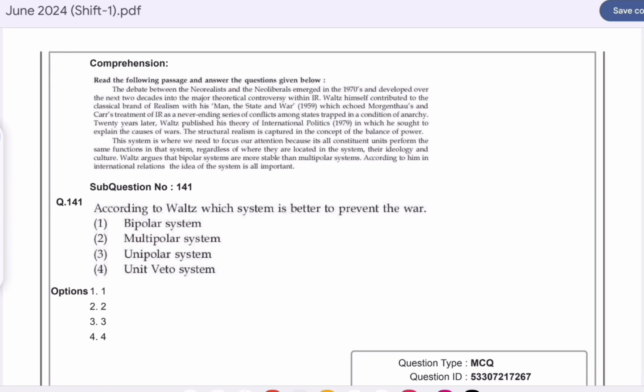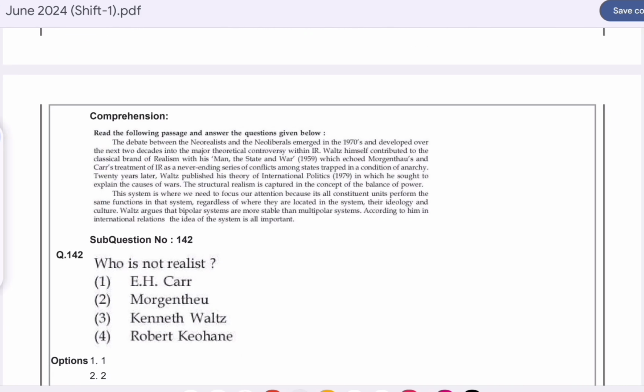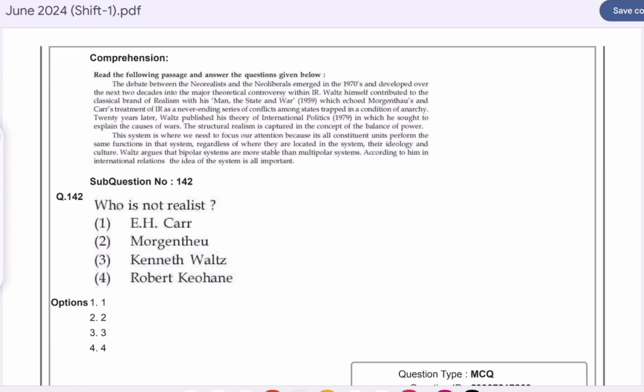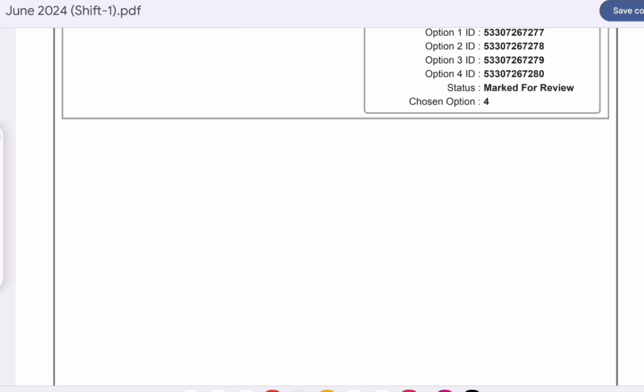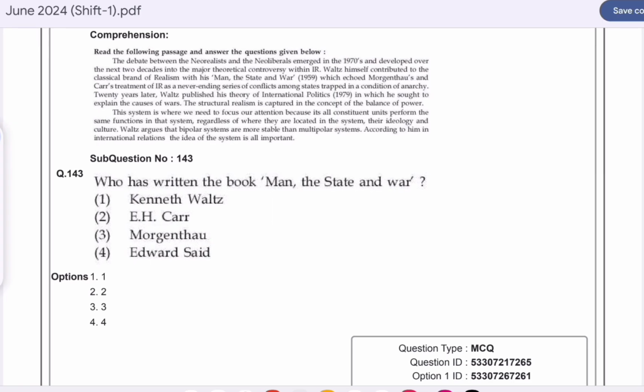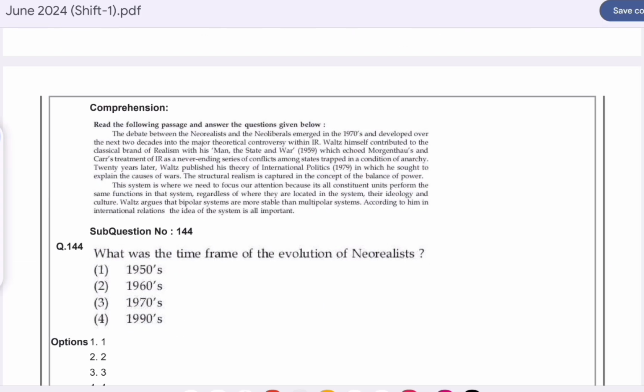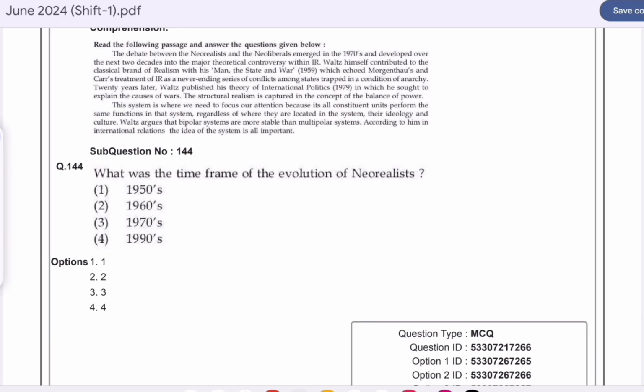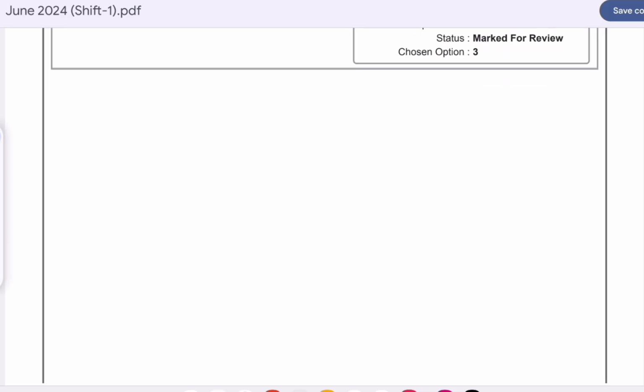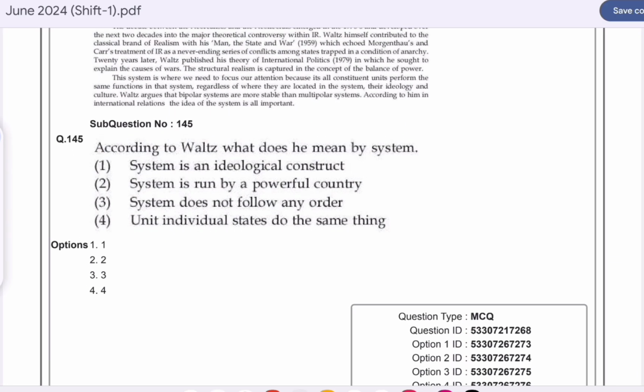Question number 141. According to Waltz, which system is better to prevent war? Option A is correct here: bipolar system. Question number 142. Who is not a realist? Option D is correct here: Robert Keohane. Question number 143. Who has written the book Man, the State and War? Option A: Kenneth Waltz. Question number 144. What was the time frame of the evolution of neorealism? Option C: 1970s. Question number 145. According to Waltz, what does he mean by the system? Option D is correct here: unit individual states do the same thing.